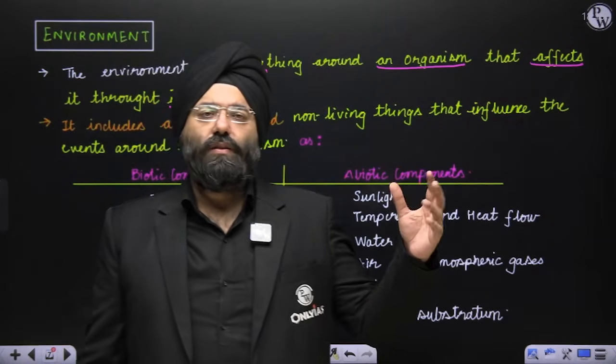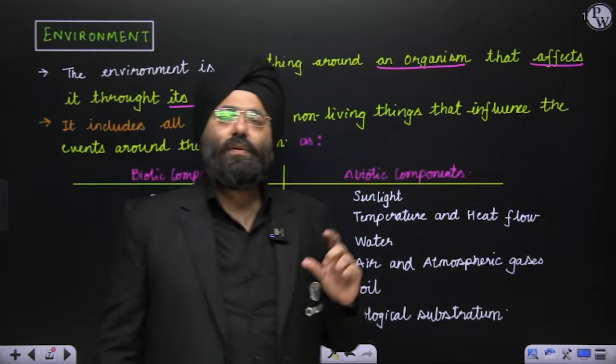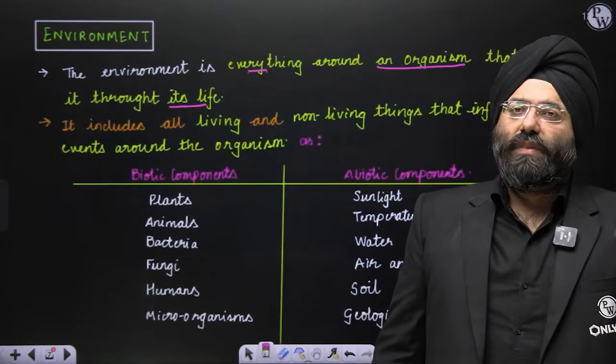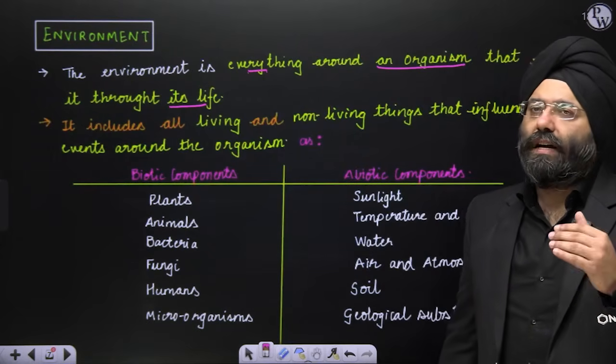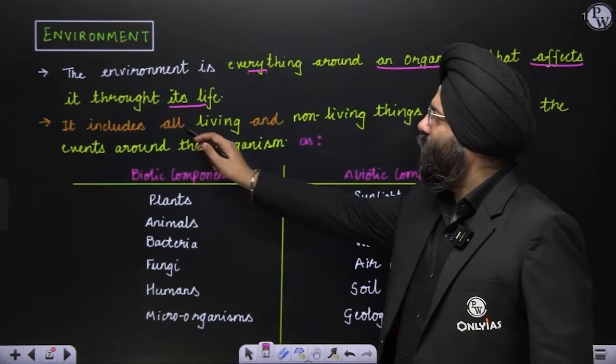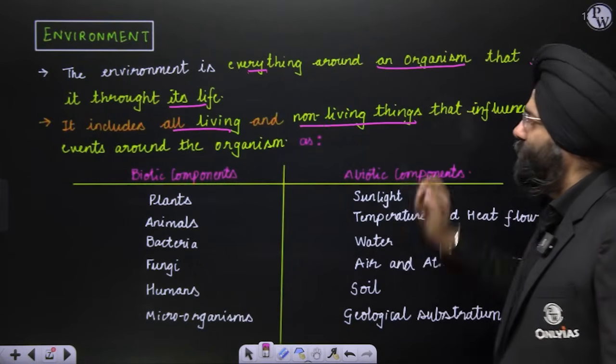So whether the certain vegetation that is around you is impacting you. Environment basically comes from the word meaning that which is surrounding. And something that is around you, whether it is living or non-living, that is impacting you is your environment. Now, when I talk about this, it includes all the living and non-living things also.